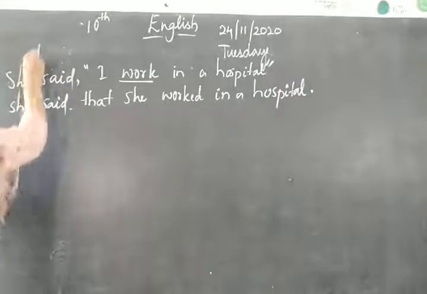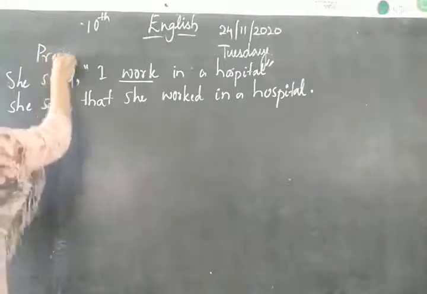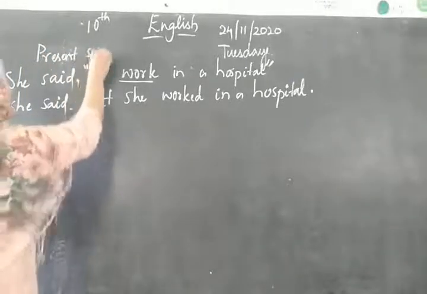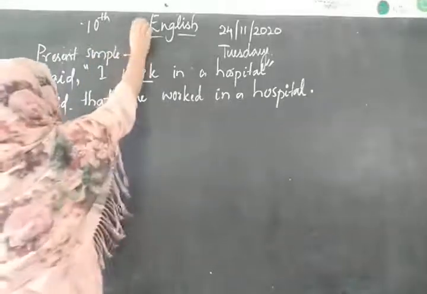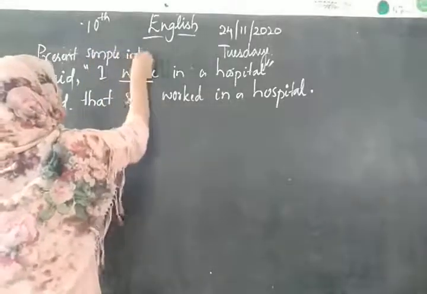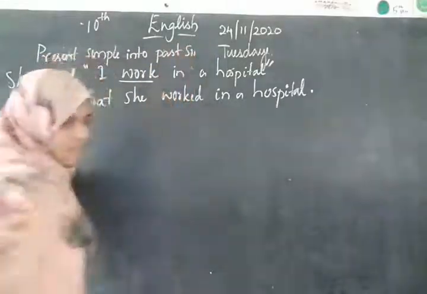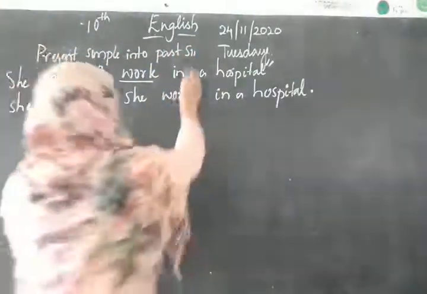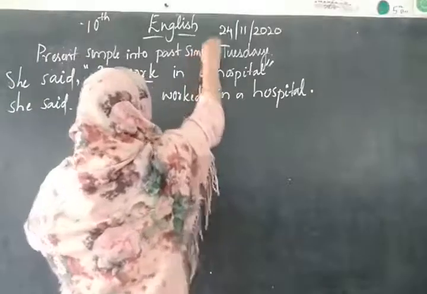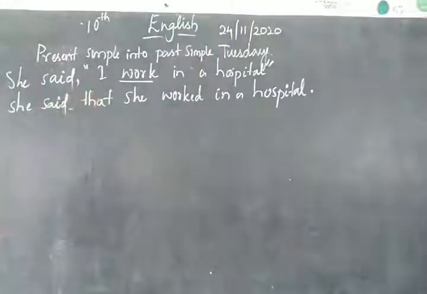Present simple to past simple. You can say either simple past or past simple.